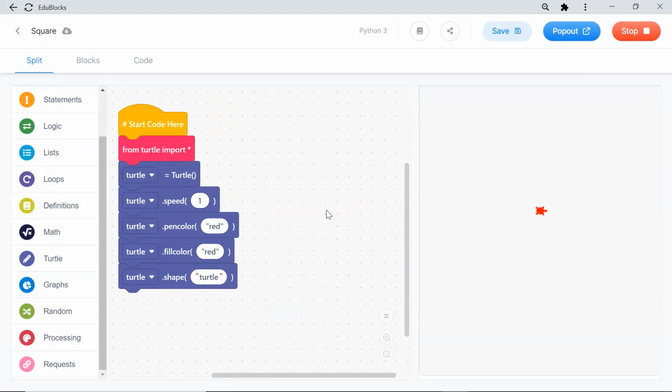So how much speed do I have to write? Somebody writes very fast, somebody wants to write very slowly. So we can control the speed with this speed command. Turtle dot speed. That is the instruction.